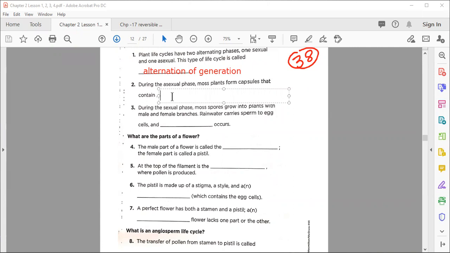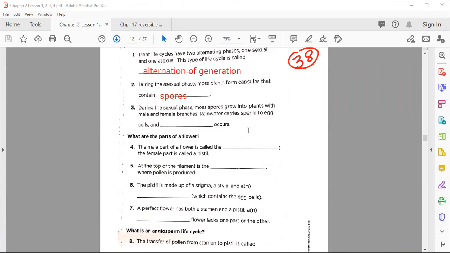Excellent, well done, my dear students. Because many students are going to send me the correct answer in the chat, I can't repeat your names, but your answer is correct. Well done. That's spore. So we write here spores. Very good. Because they are more than one, so what we mention here is spores.